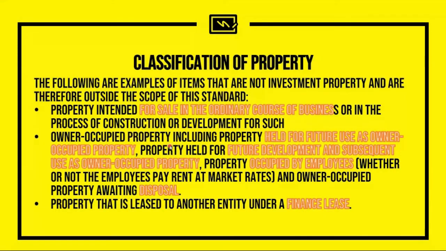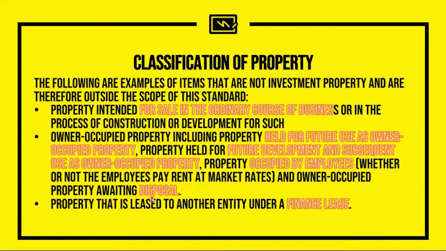Second, owner-occupied property, including property held for future use as owner-occupied property. So there is already an intention for it to be owner-occupied or for it to become a PPE later on. Property held for future development and subsequent use as owner-occupied property. So it is intended to be a future PPE. Property occupied by employees, okay, whether or not the employees pay rent at market rates, and owner-occupied property awaiting disposal.